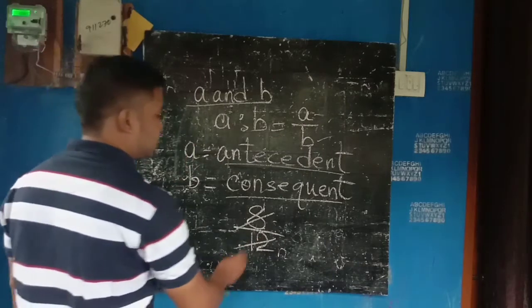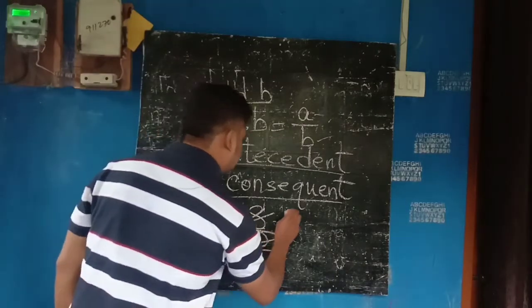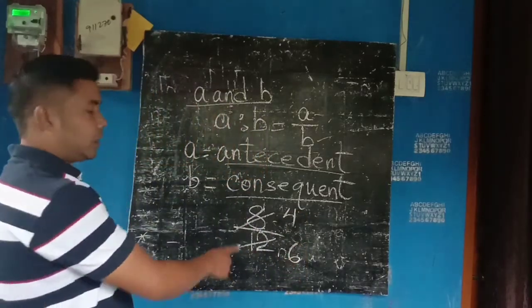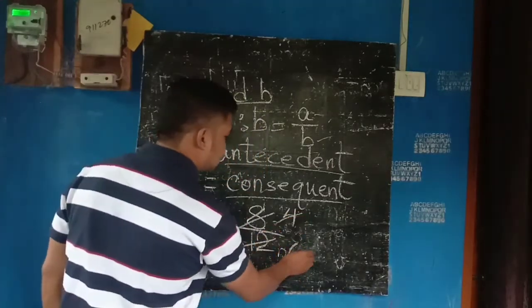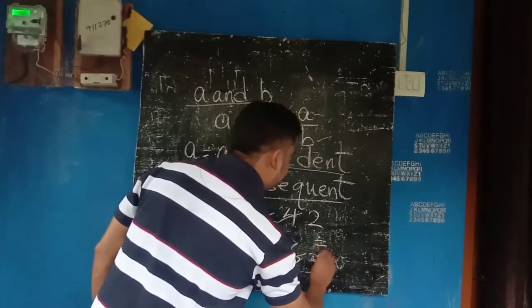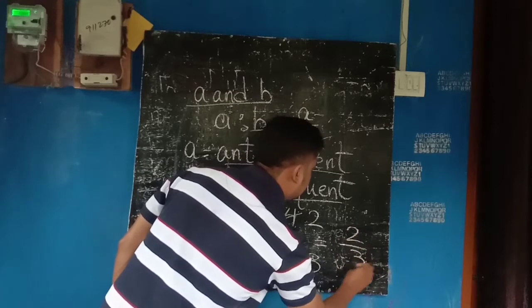It will be cancelled by 2: 2 4s are 8, 2 6s are 12. Again, 2 2s are 4, 2 3s are 6. So what is left? 2 by 3 is your answer.